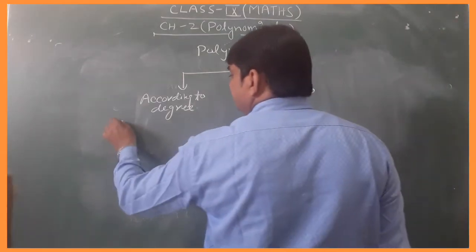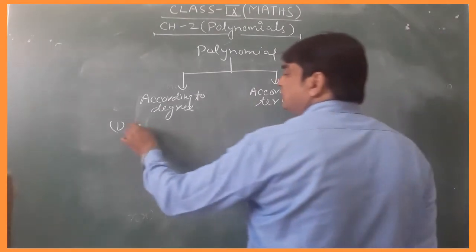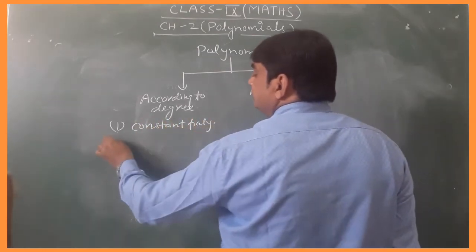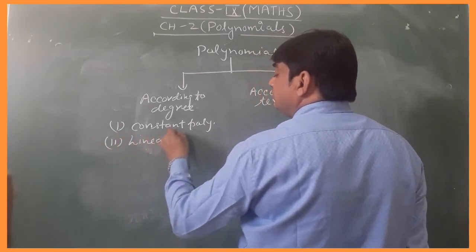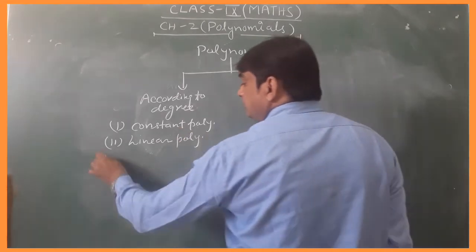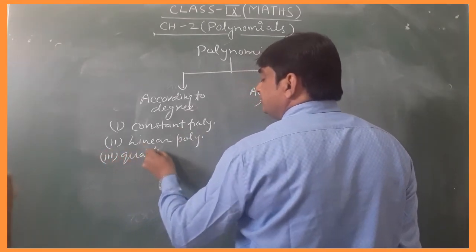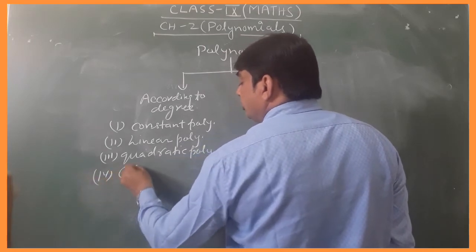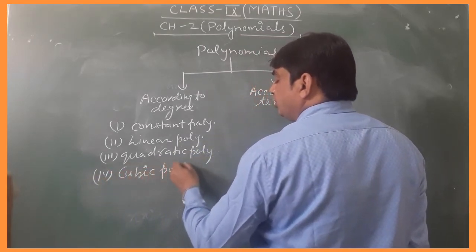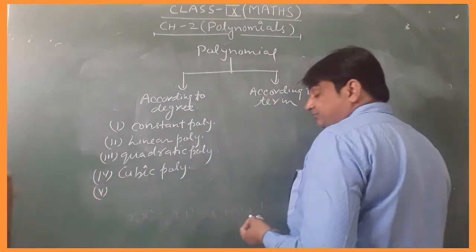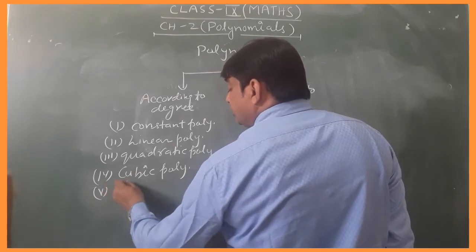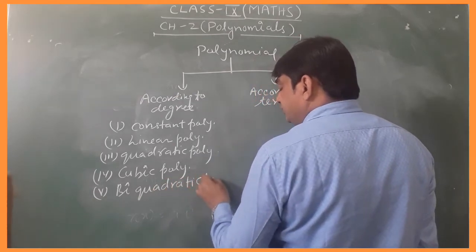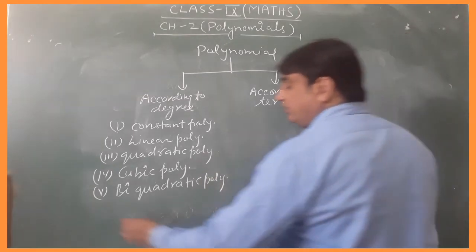According to degree: first, constant polynomial; second, linear polynomial; third, quadratic polynomial; fourth, cubic polynomial; fifth, biquadratic polynomial; and zero polynomial also.